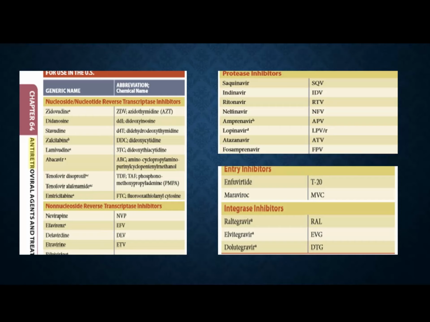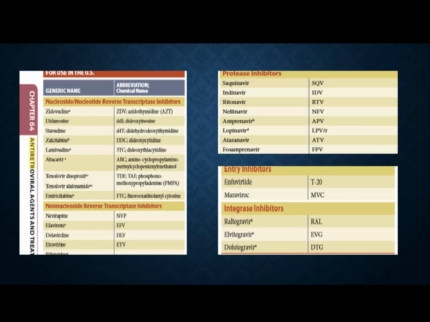By inhibiting reverse transcriptase, they are inhibiting the replication of the HIV virus inside the CD4 cells. Whereas the nucleotide reverse transcriptase inhibitor is tenofovir, and tenofovir is basically available in two salt forms.